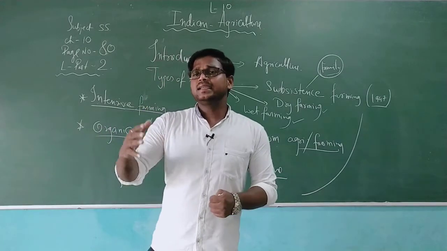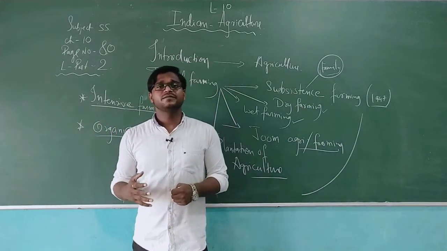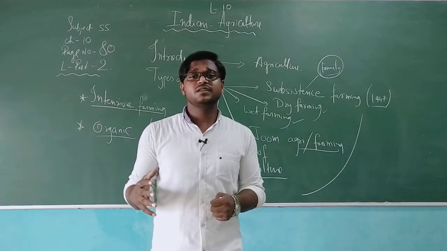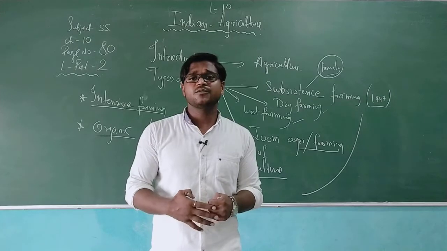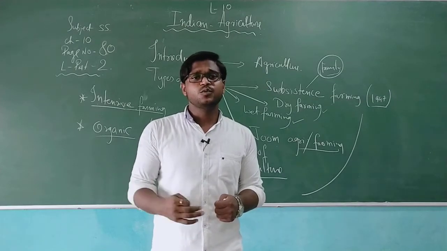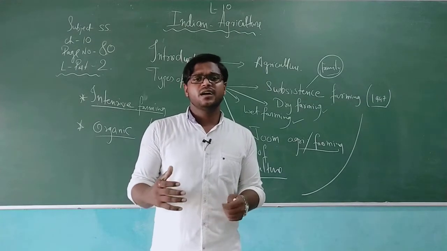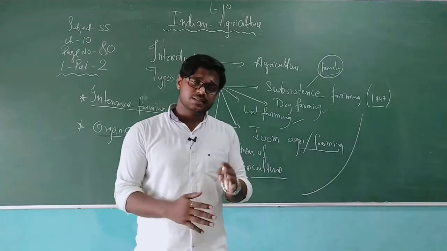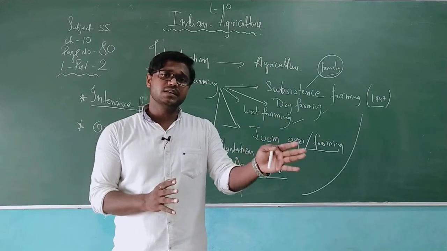Now, from the year 1950 to 51, India produced around 51 crore tons of food grains, which has increased to a record level of 265.4 crore tons since the year 2013 to 14.